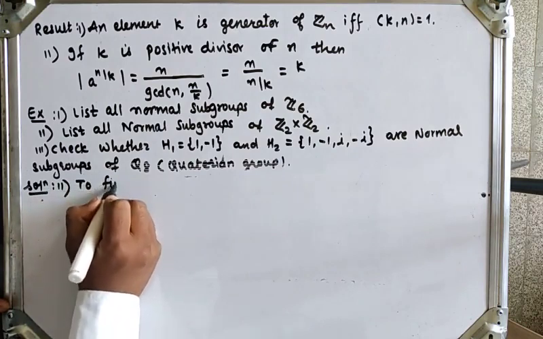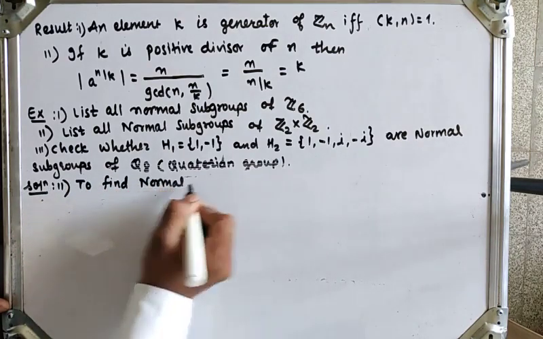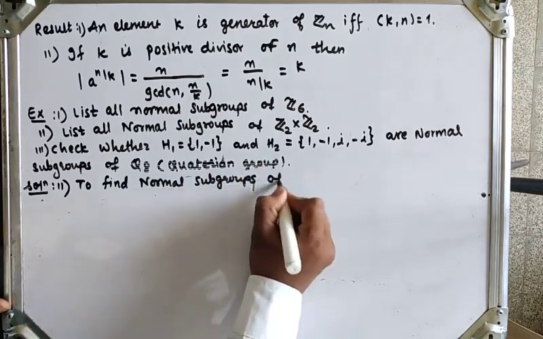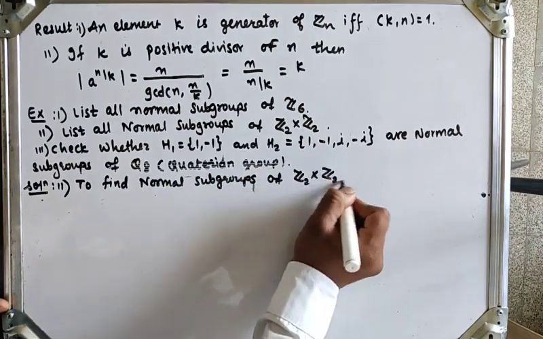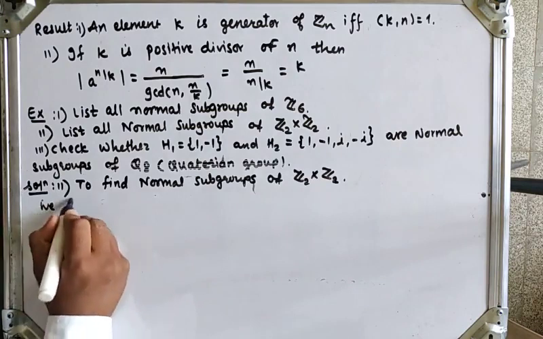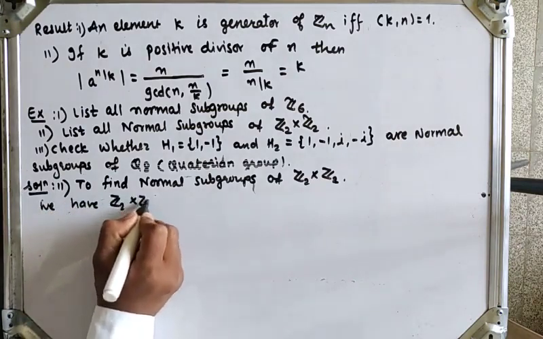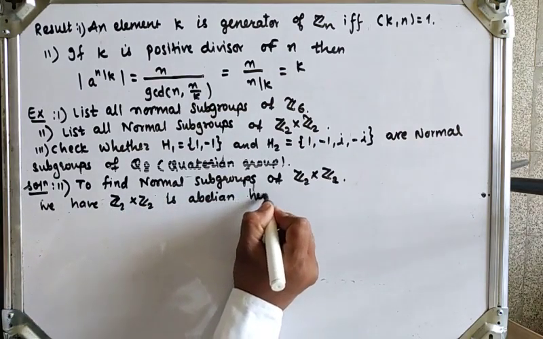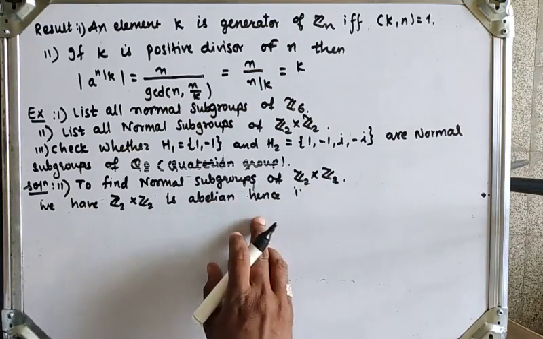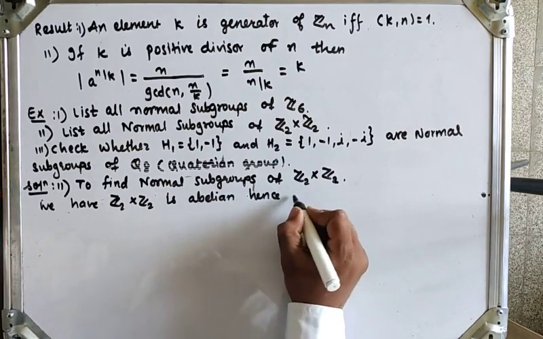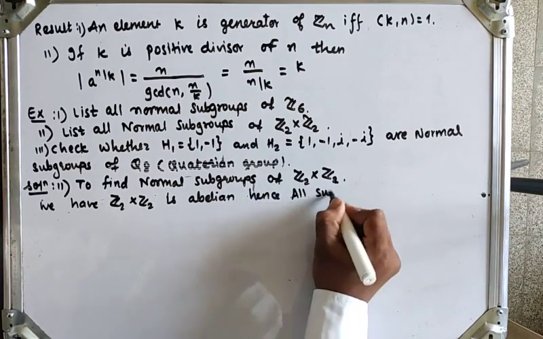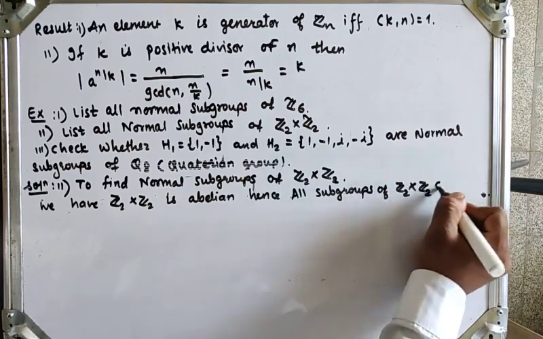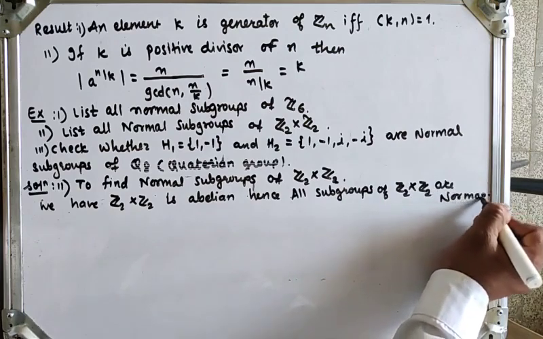To find normal subgroups of Z2 cross Z2, we have Z2 cross Z2 is an abelian group, therefore, hence, all subgroups of Z2 cross Z2 are normal. Okay, so we have this result.